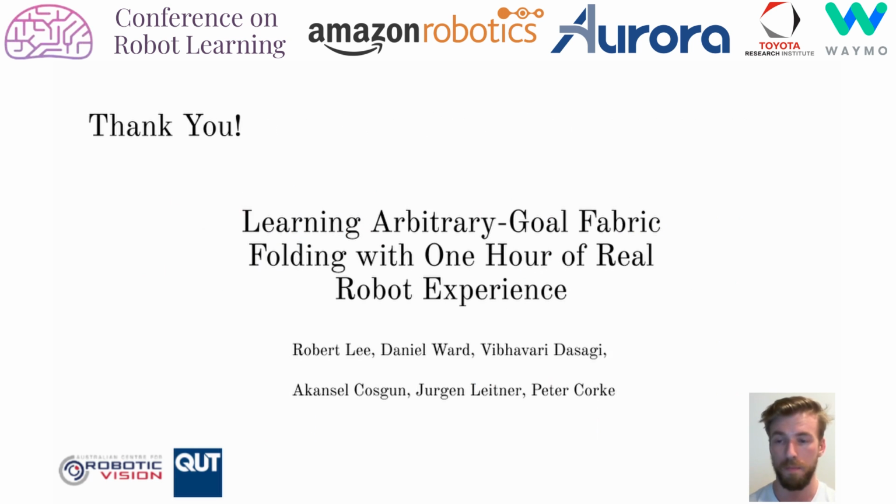In conclusion, we present an approach for learning goal-conditioned fabric folding policies using only an hour's worth of real robot data. We demonstrate a method for effectively discretizing the folding action space in combination with a fully convolutional Q network pipeline, which allows the policy to learn from a sparse reward function without requiring simulation or human demonstration data. Our approach is able to solve a set of challenging unseen goals at test time. In future work, we would like to address several limitations, such as generalizations to fabric of different colors and materials, as well as improve the performance on more challenging tasks.